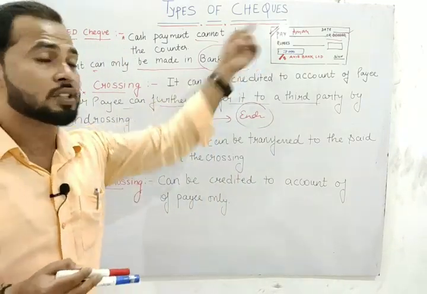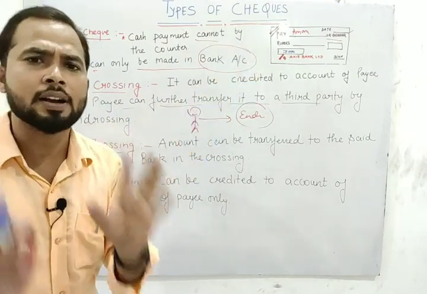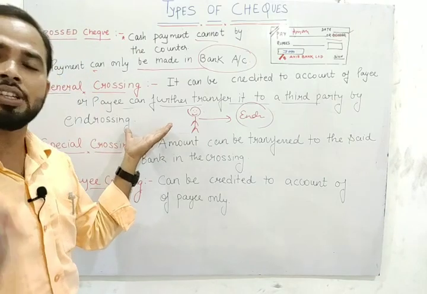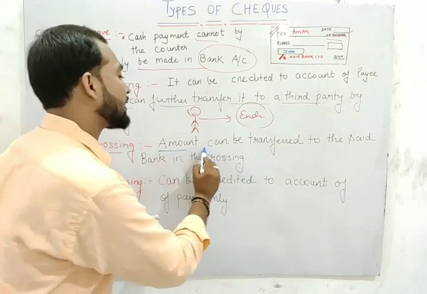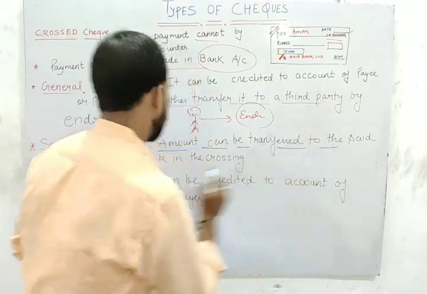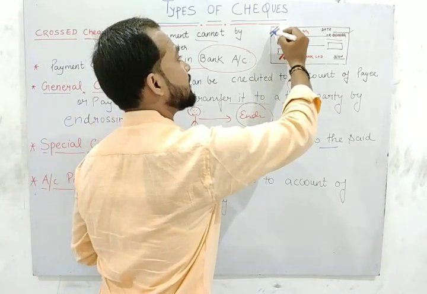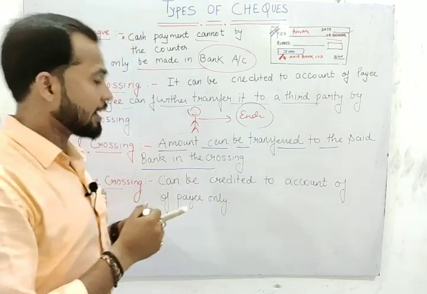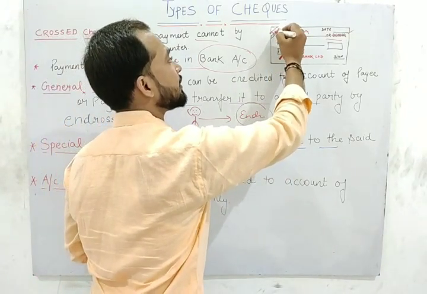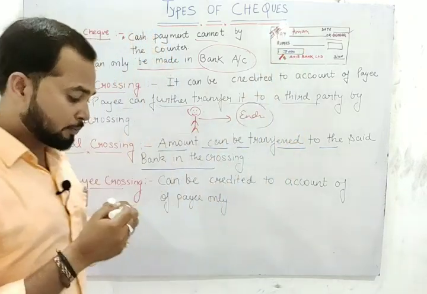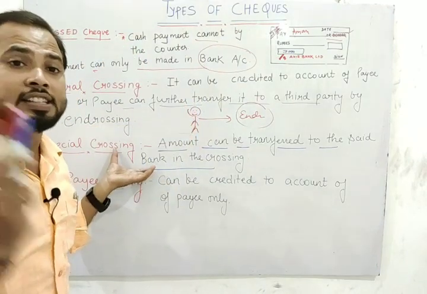Listen carefully. In case of general crossing, we have not mentioned the name of any special bank. किसी भी account बैंक में आपका account होना compulsory मांगता है. In case of which crossing? General crossing. But in case of special crossing, listen carefully. Amount can be transferred to the said bank. Suppose that we have crossed the check and I have written SBI. So Aman has to have an account in which bank? In SBI bank. So which type of crossing is it? It is a special crossing.